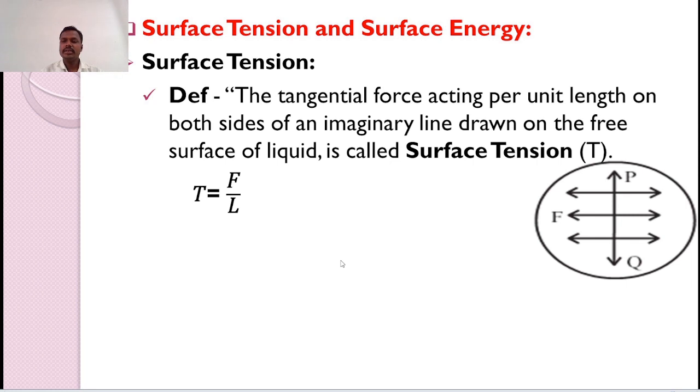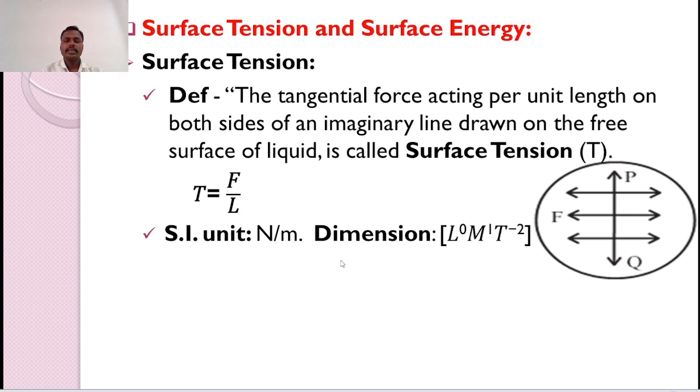Surface tension is denoted by T. So from the definition we can write T is equal to F divided by L. The SI unit of surface tension is Newton per meter and the dimensions are L raised to 0, M raised to 1, T raised to minus 2.